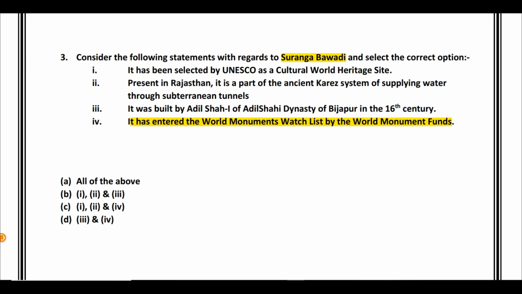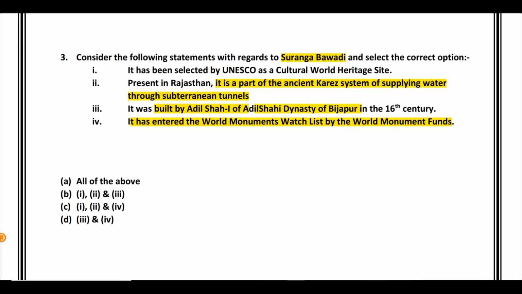It is a part of the ancient karez system of supplying water through subterranean tunnels. Now, this second part is correct, but the first part is incorrect, and that is incorrect because just third statement is correct. It was built by Adil Shah I of Adil Shahi dynasty of Bijapur. Bijapur is in Karnataka. So it is difficult for a particular ruler who is ruling Karnataka to go ahead and build the subterranean tunnels in Rajasthan. So the first part is incorrect.